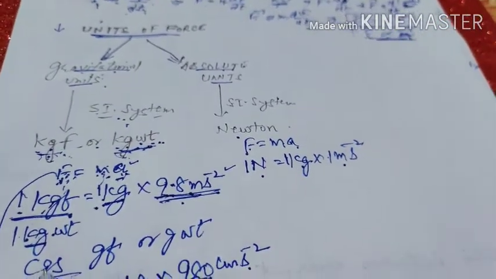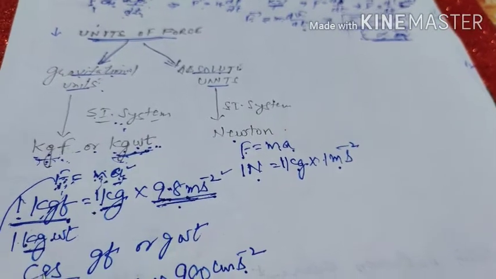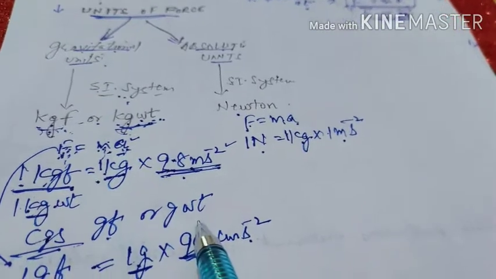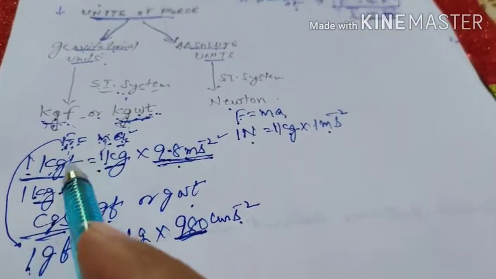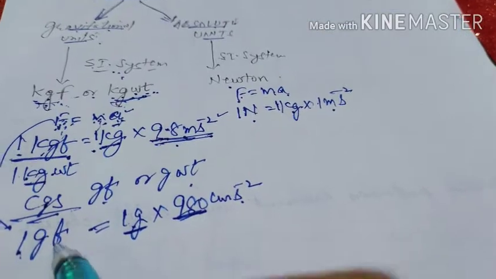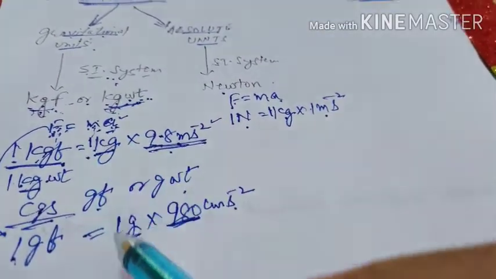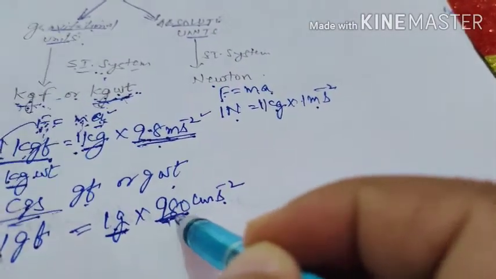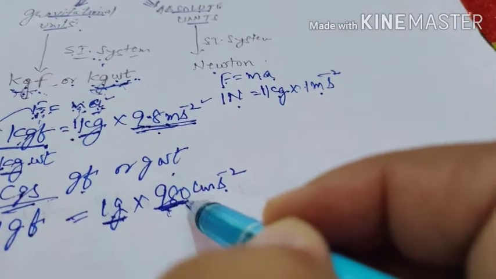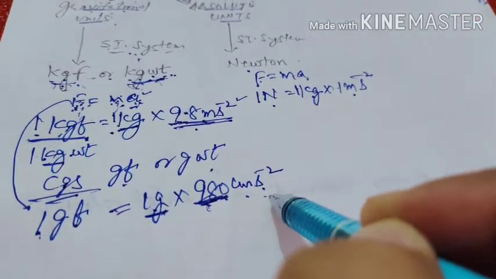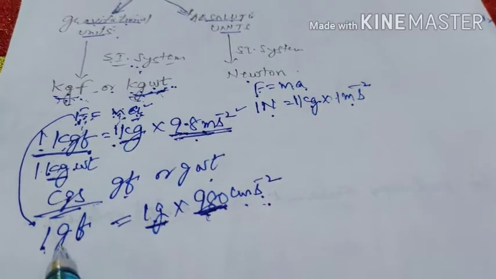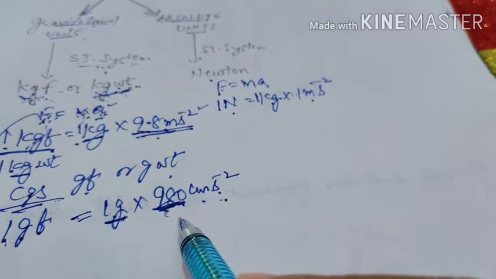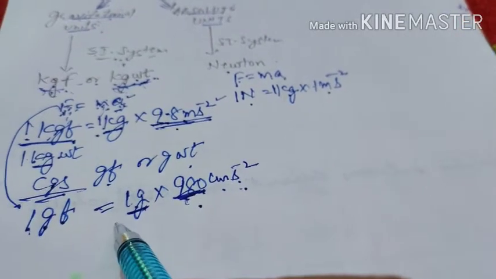In CGS system, the gravitational unit of force is gram force or gram weight. Force is 1 gram force, mass is 1 gram, and acceleration you can use is 980 centimeter per second square in CGS system. So force is said to be 1 gram force if it produces an acceleration of 980 centimeter per second square in a body of mass 1 gram.